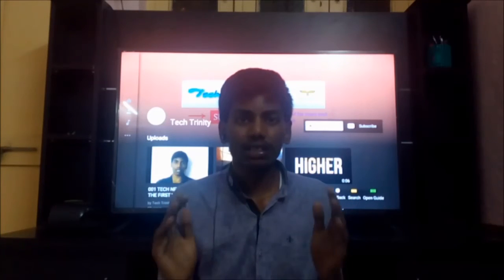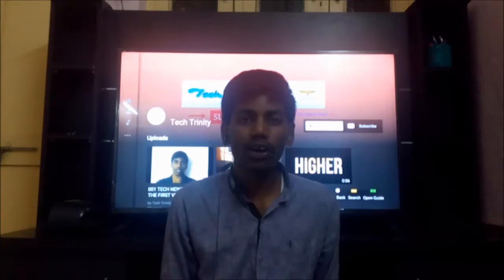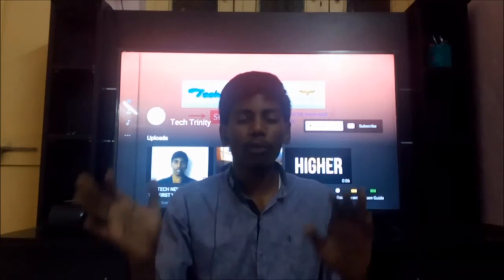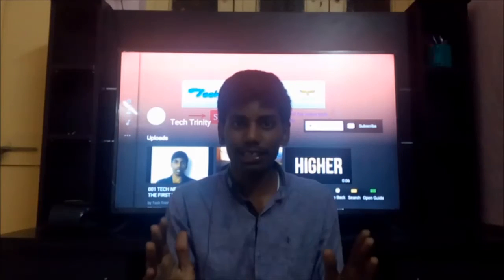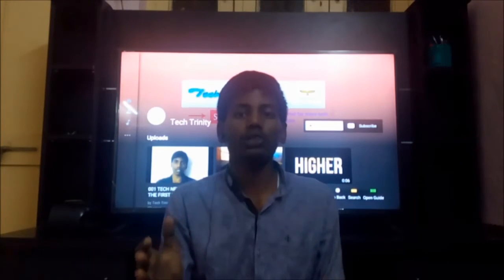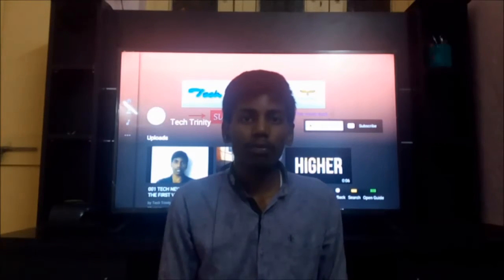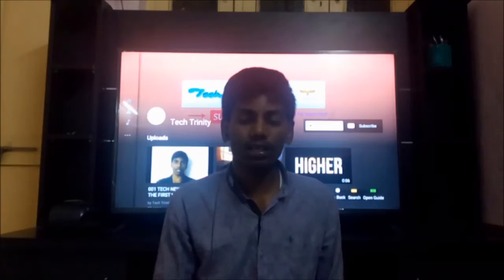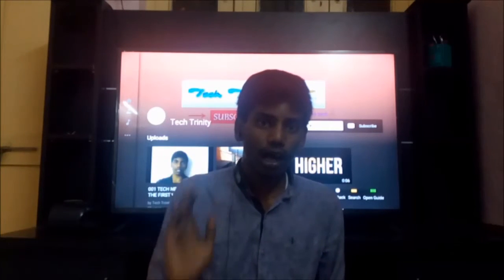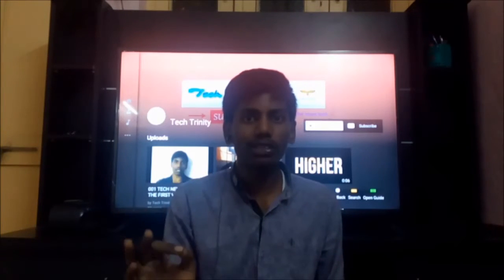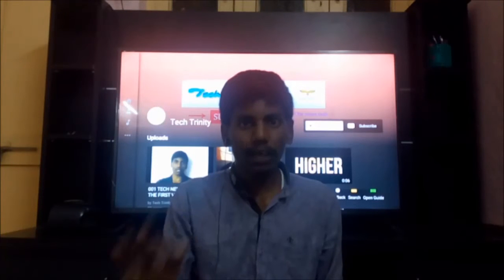And all of you know that MIUI 7 is running on all Xiaomi devices, and now MIUI 8, which is the current version, is going to launch in India on August 16th. But before that, on July 11th, we are going to have a beta version. That is, the beta version will have some issues and it is not stable. It will have some bugs like that. But on August 16th, it is going to launch MIUI 8 officially, which is stable on all Xiaomi devices, and it does not have any bugs.